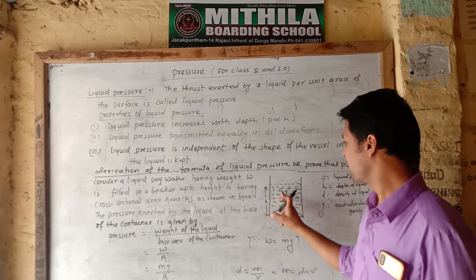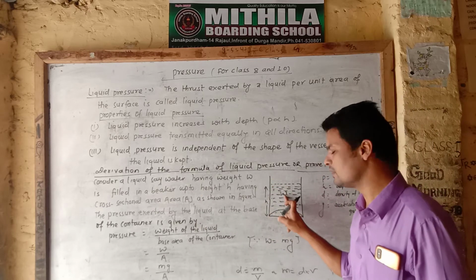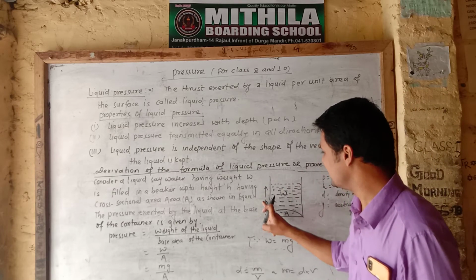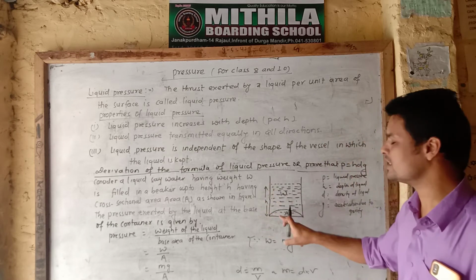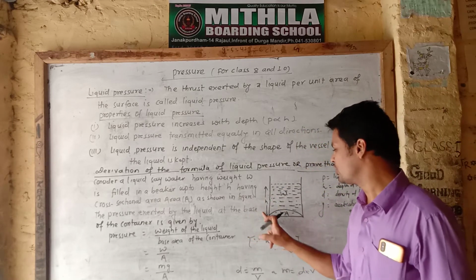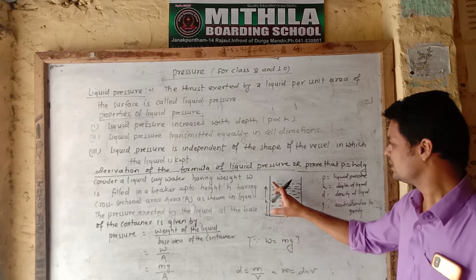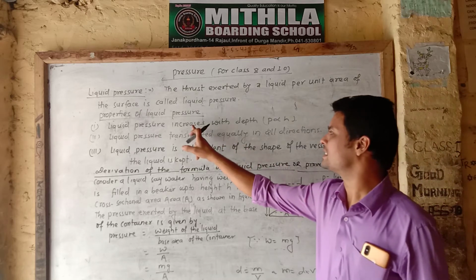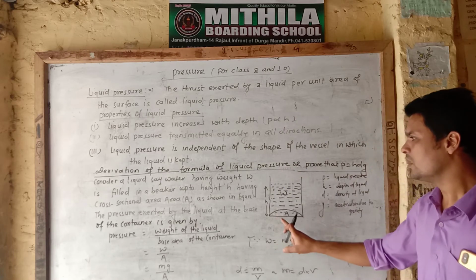Suppose the liquid having weight W is filled up to the height h in a vessel shown in the figure.